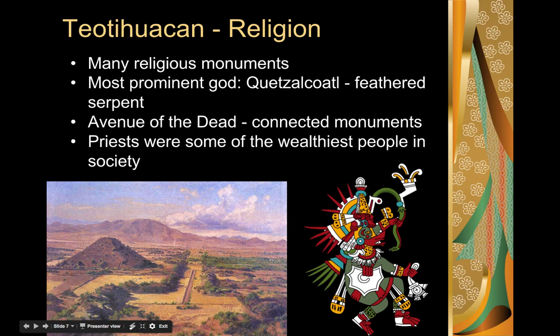Now, the priests and nobles were at the top of the social hierarchy in the Teotihuacan society, which again shows us, first off, the significance of religion for the society, but it also shows us that there was some social stratification if there were nobles who were also at the top. These people lived in the more extravagant homes, and people of lower social stature, like peasants and artisans, lived in smaller apartments, and many of them lived in dwellings that had more than one unit. So think about it like an apartment building versus the wealthier people that lived in an entire building that they had to themselves.